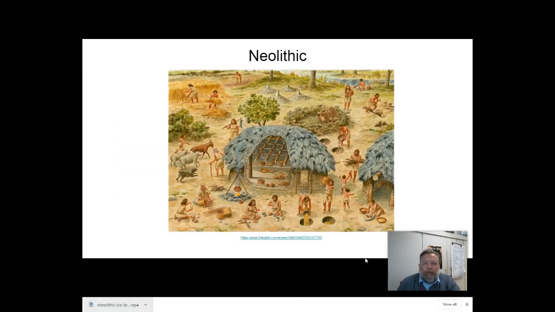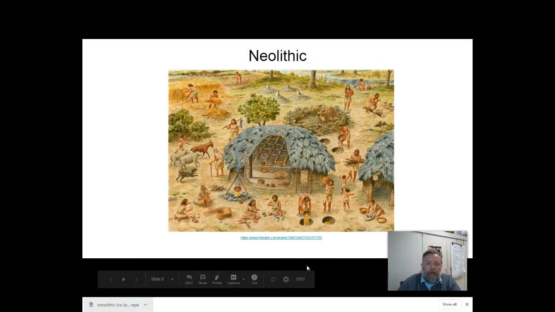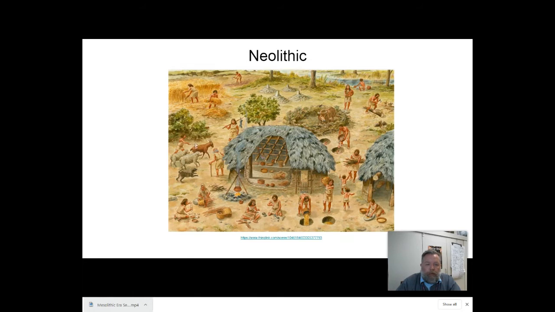Now we're going to move into the Neolithic era. Neo means new, and lithic means Stone Age. As you can see from the image on this slide, the villages have really developed. We have farming going on, we have domestication of animals, including goats and sheep, and even some dogs. We have a division of labor where they're making jewelry and baskets. They're cooking over fire using pots.